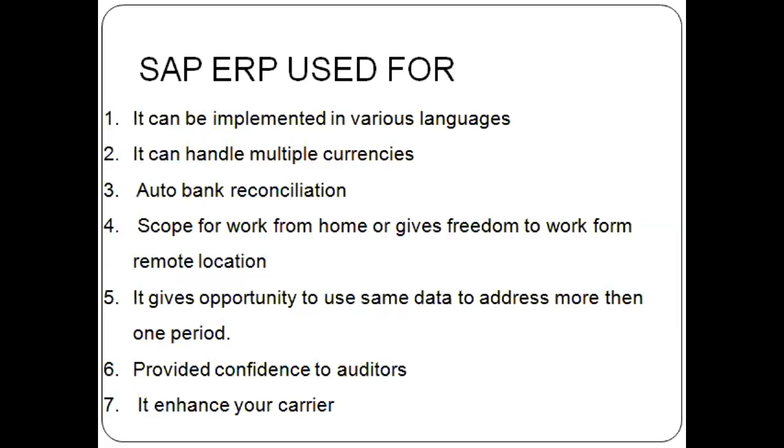Even with salaries, it is not only cash. Some companies issue checks, and when the check is credited to the employee's savings account, it shows on which date it was transferred, and then what is the balance of our company. All these things, each and everything, we can get as a statement report, and that is called the auto bank reconciliation. And it gives support to work not only in the company, but even from remote locations.